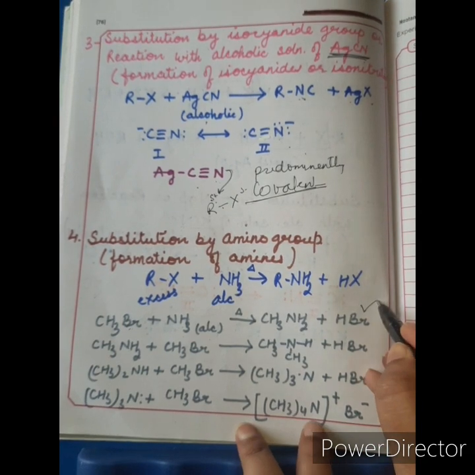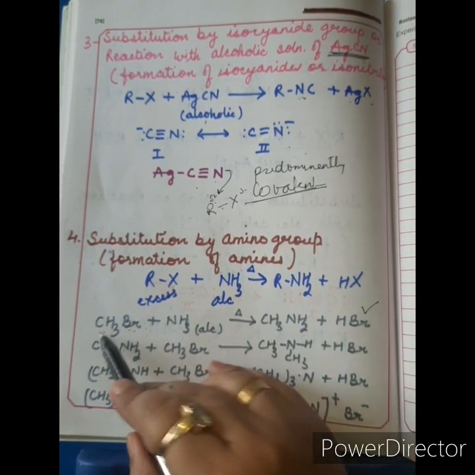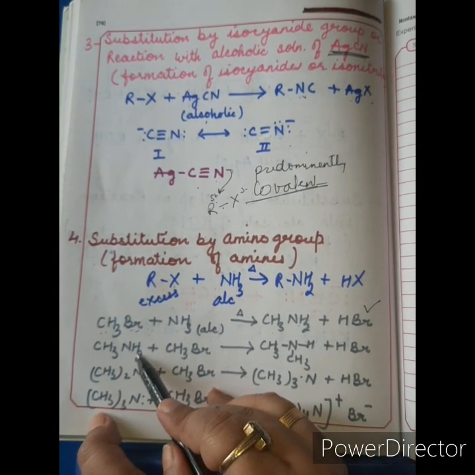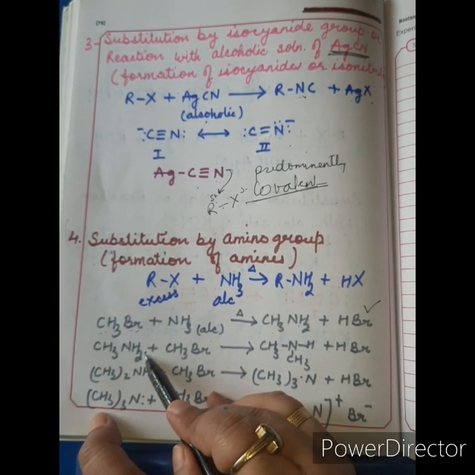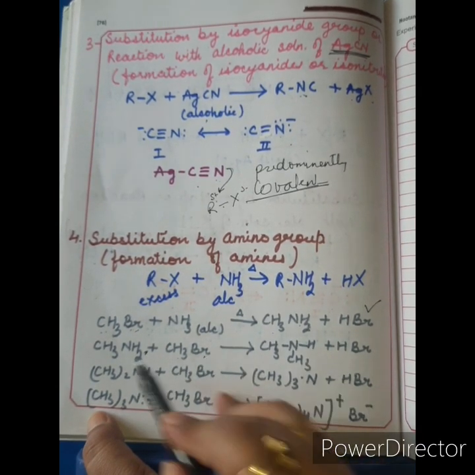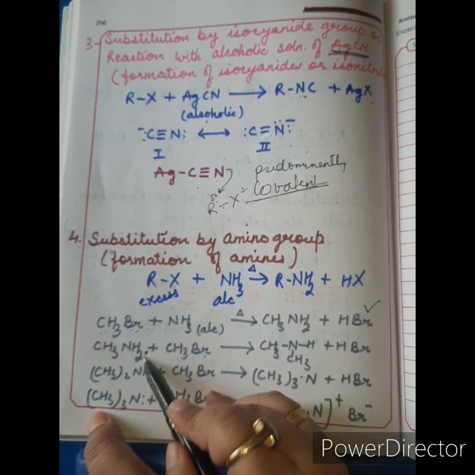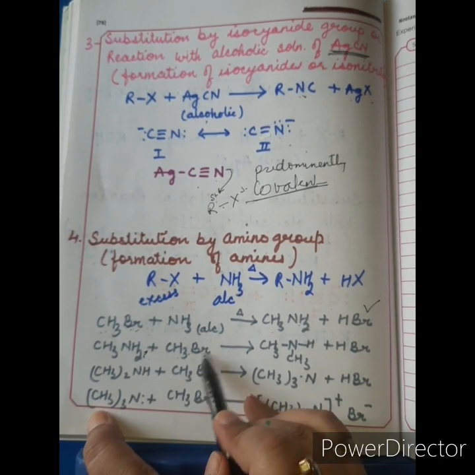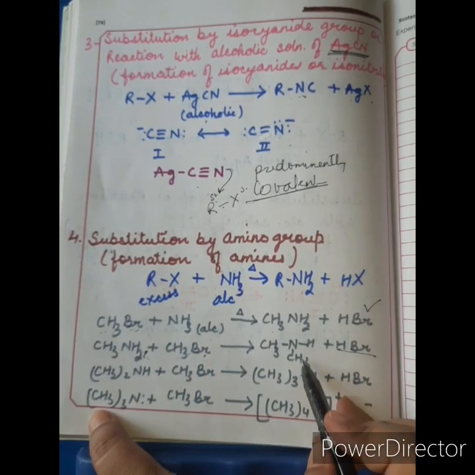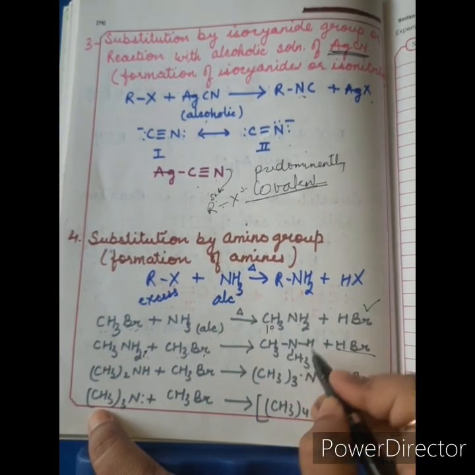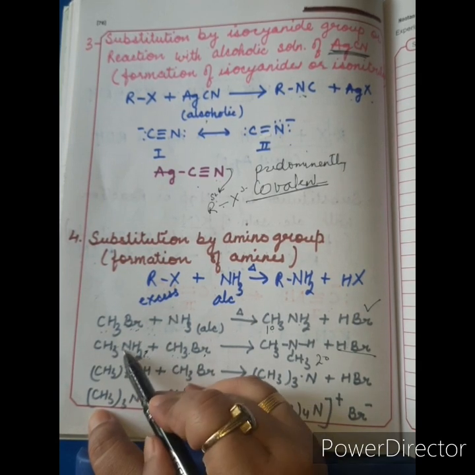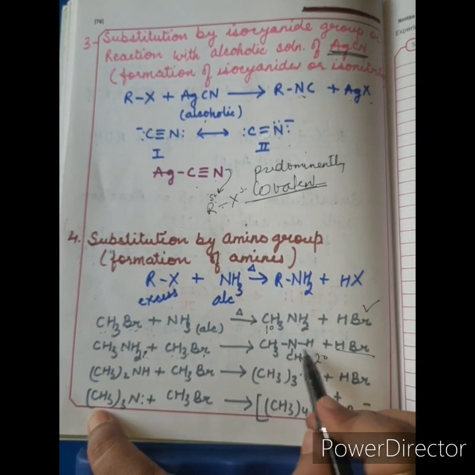This is the first step. Suppose methyl bromide is taken in excess. Then the CH3NH2 so formed, since it contains hydrogen, reacts with methyl bromide further and undergoes a further substitution reaction, with removal of HBr and formation of a 2 degree amine. This was 1 degree, this is 2 degree amine. The H on nitrogen is replaced by CH3, so (CH3)2NH.